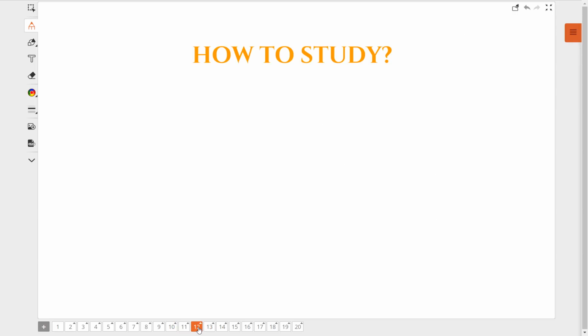How to study? Okay, we have to study, that's okay, but how exactly? You know how many people apply for this JEE, right? And you know how many of them get through? Lakhs together apply for this, but only thousands together get through, correct?